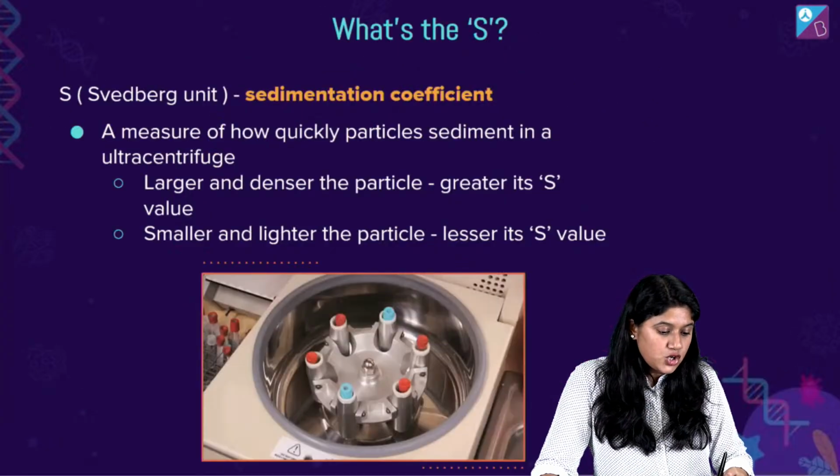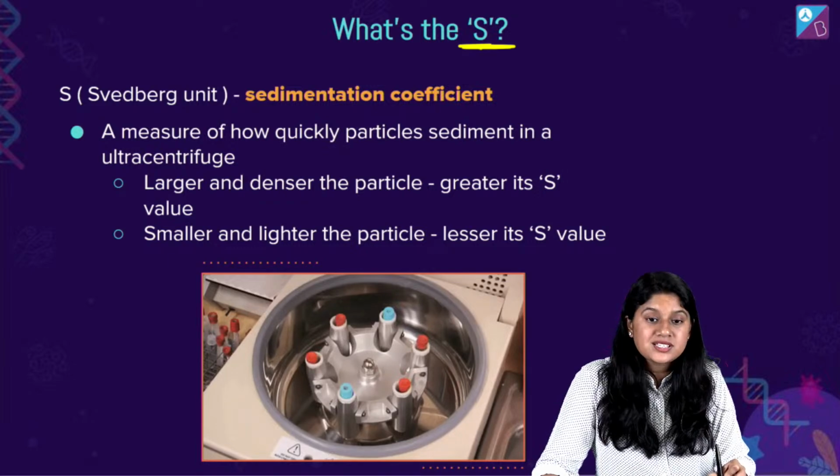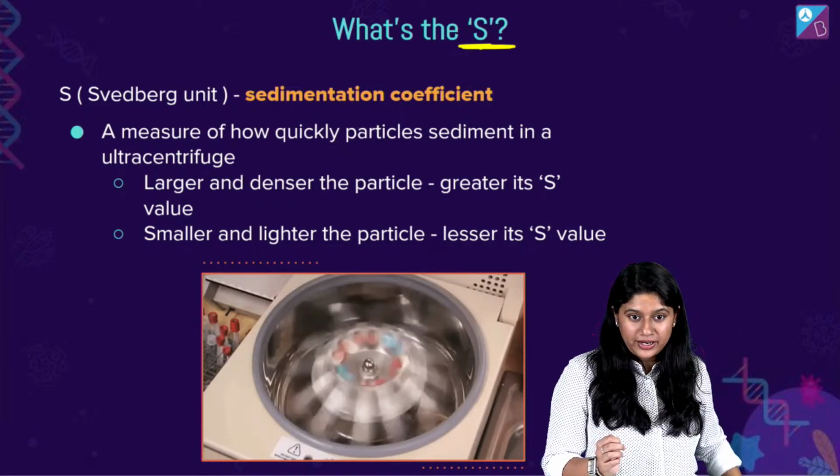Chaliye, now let's talk about this S. What is this factor that we are talking about, right?